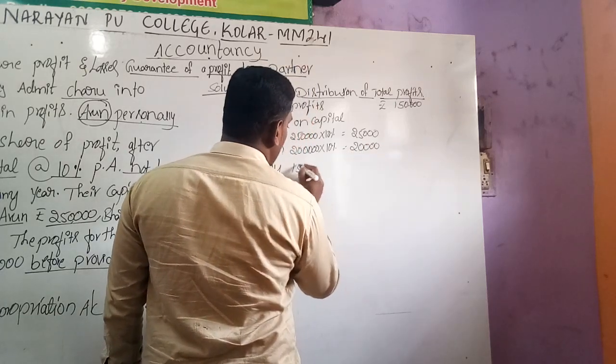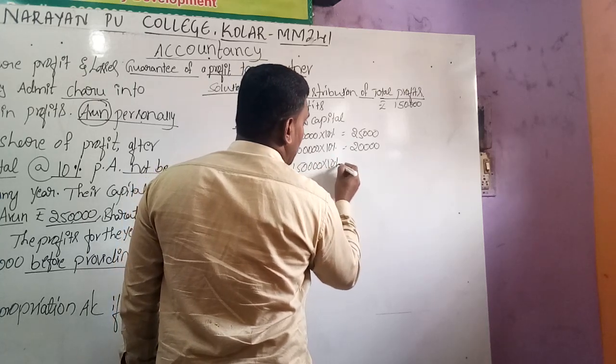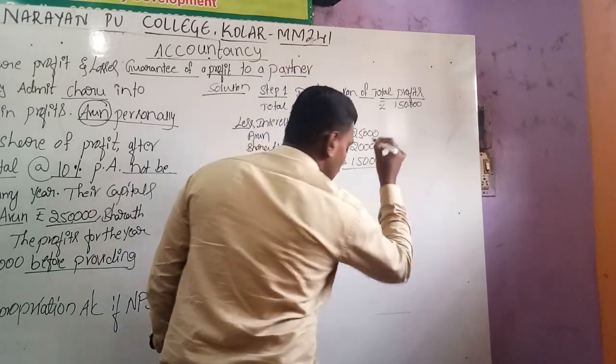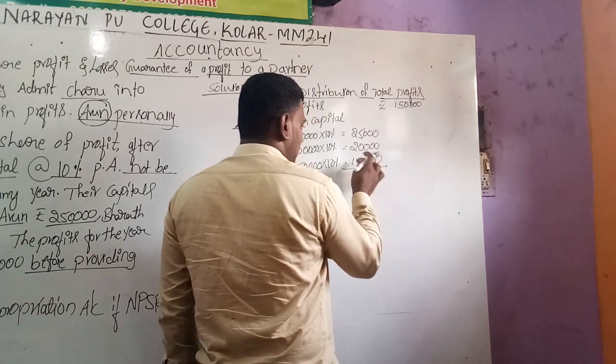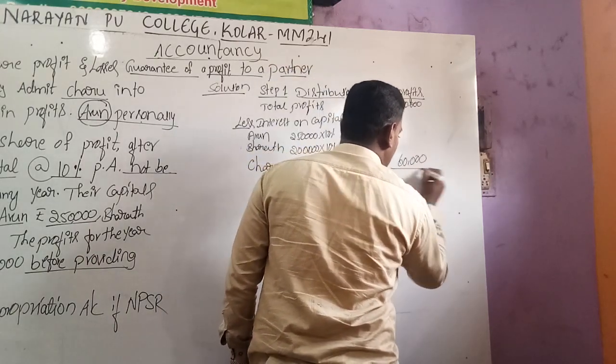Third partner Charu invested 1,50,000 into 10%, we will get 15,000. So the total interest is 25, 20, 15, that is 60,000 rupees, the exact interest on capital.